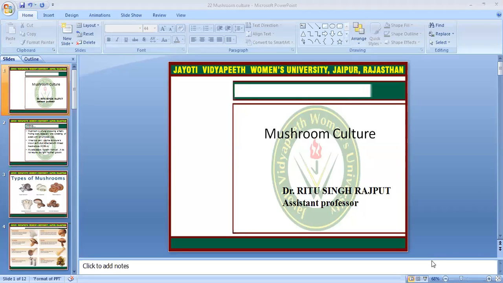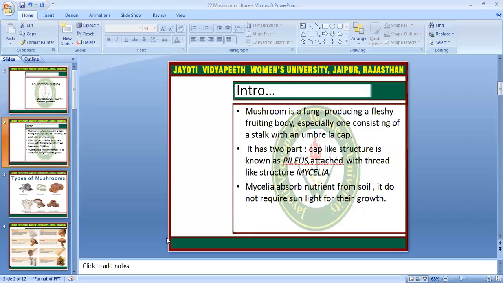Today's topic is mushroom culture. Mushroom is a fungus producing a fleshy fruiting body, especially one consisting of a stalk with an umbrella cap. It has a cap-like structure known as the pileus, attached with a thread-like structure called mycelia.